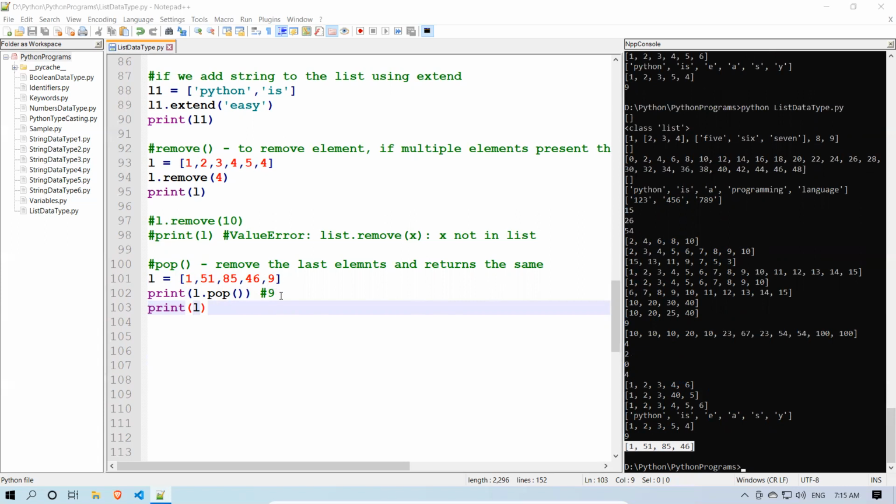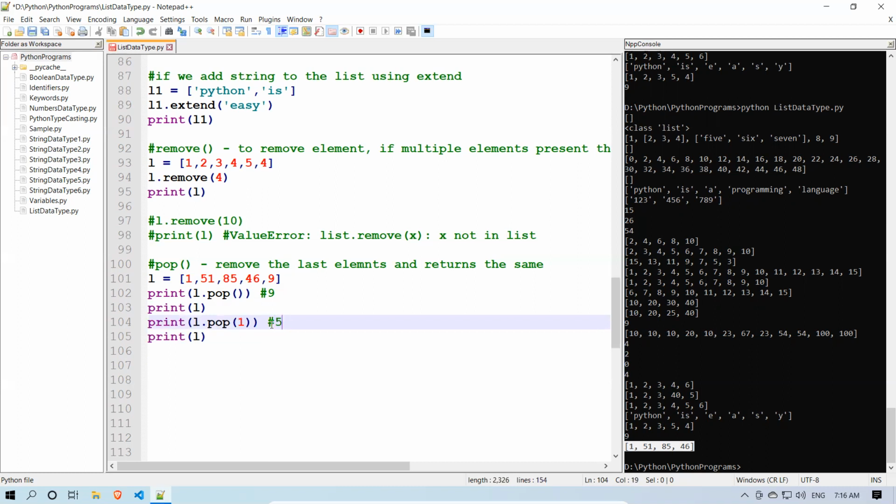If I remove, pop means we'll remove the last one. I can give the index also. Pop means last element, but if I want to remove a particular index value, I say print L dot pop of 1. I have given 1 and then print L. So here 1 means what? 0, 1. 51 it will remove.